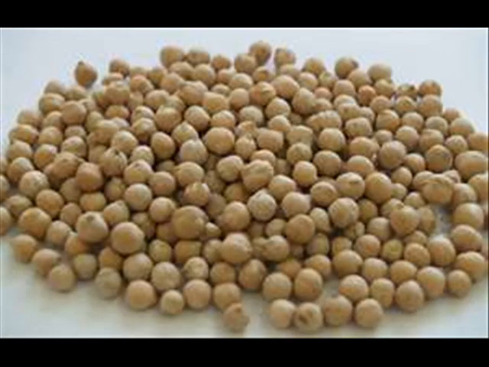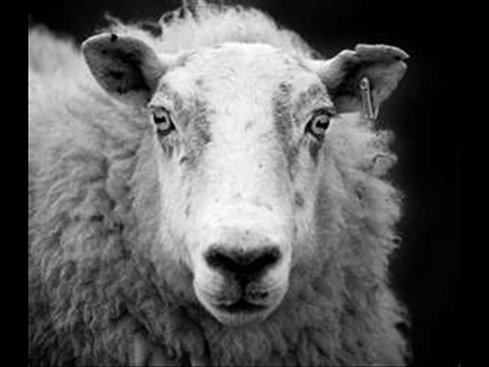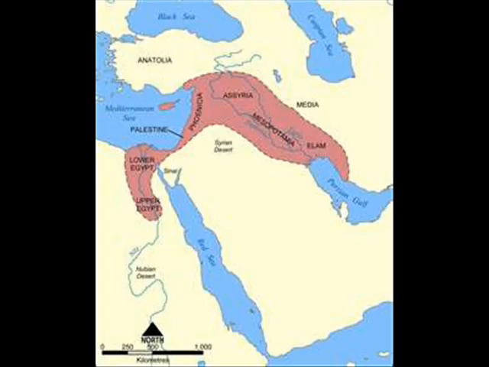But at the end of the last ice age, humans began domesticating wild animals and plants. Some examples of these are chickpeas, bitter vetch, grapes, olives, barley, emmer wheat, lentils, and flax. They domesticated animals such as sheep, goats, and pigs. The first known instance of this is in the Fertile Crescent. This caused humans' lives to become more stable. Farming was primarily for growing just enough food for the family.